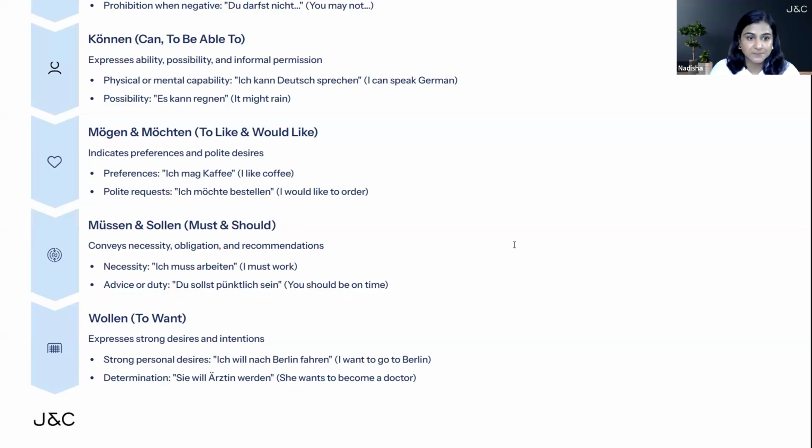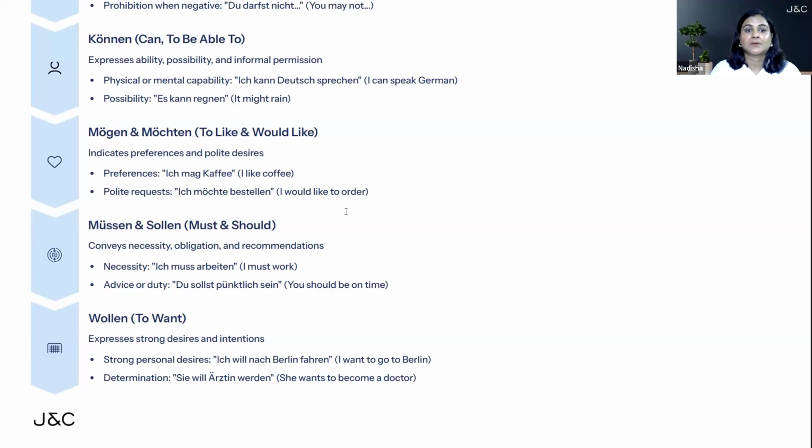The next one is wollen. Wollen means to want. It expresses strong desire and intention. Let's see the example. Ich will nach Berlin fahren. I want to go to Berlin. So that's my desire. That's my intention to do something. Ich will nach Berlin fahren. The next one is sie will Ärztin werden. She wants to become a doctor. That's her desire. Sie will Ärztin werden.